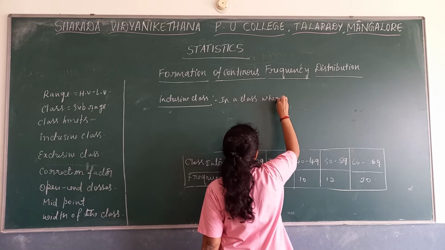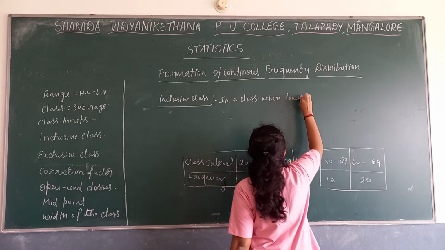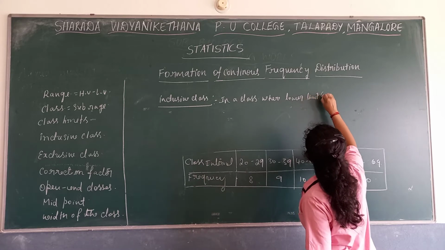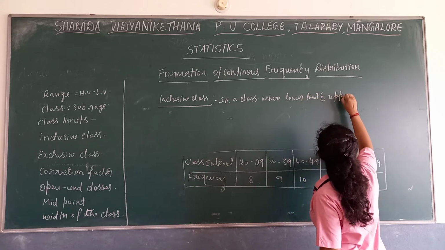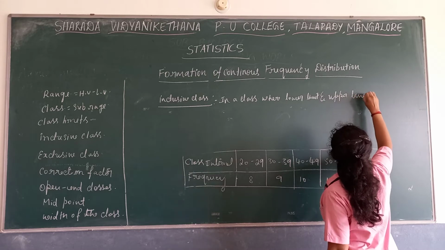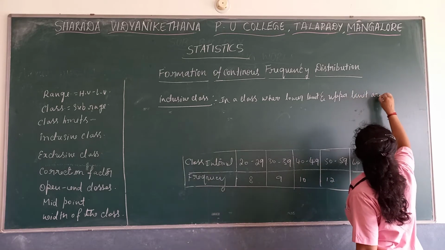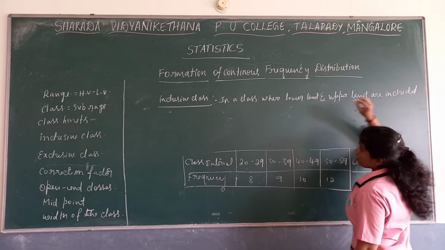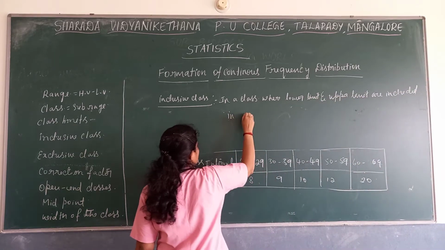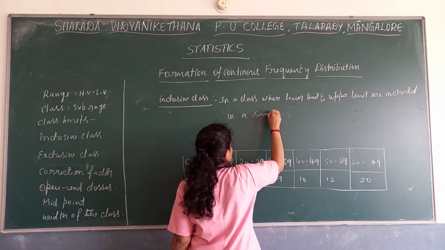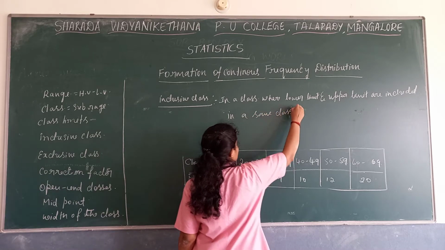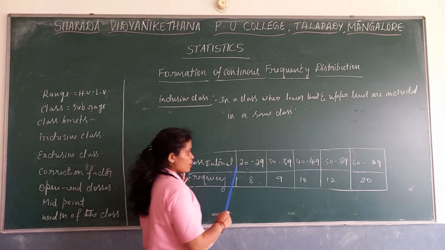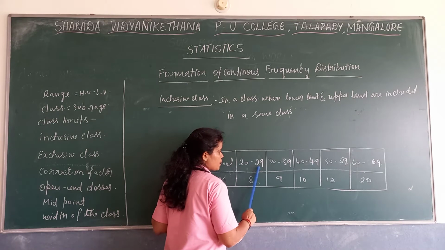In a class where the lower limit is 20, the lower limit and upper limit are included in the same class. This is an inclusive class interval.